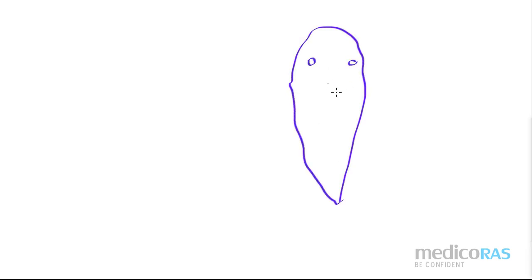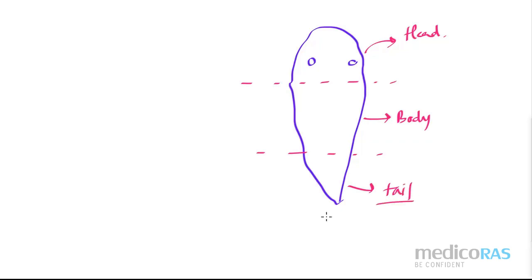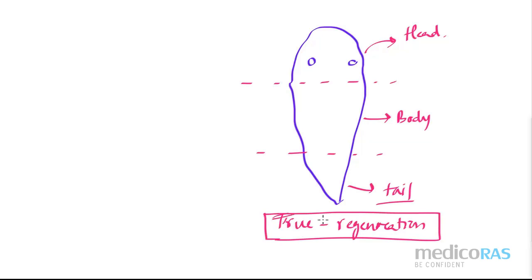If we give one cut here, if we cut here, the head part is also going to give a new individual, a new planaria. The body part is also going to give a new individual, and the tail part is also going to give a new individual. So if all the portions are involved and you are regenerating the organism again, this is known as true regeneration. I hope everyone understood what true regeneration is. That is the involvement of each and every part of the organism. If they can make a new individual, then that is known as true regeneration.